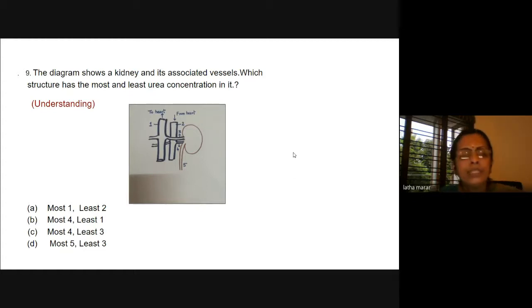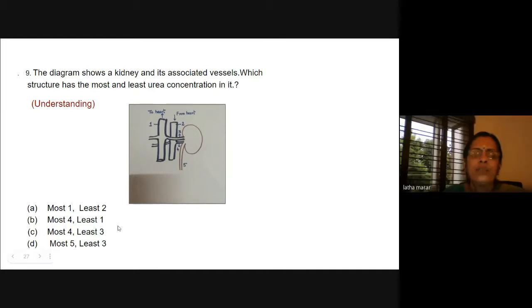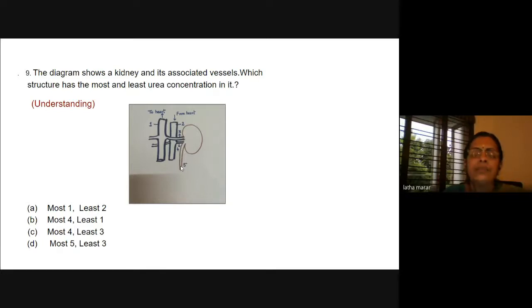Am I audible to you, teachers? Option D is the right answer, isn't it, teachers? Because the ureter is carrying the urine, isn't it? And the least will be in 3 because it is leaving the kidney.